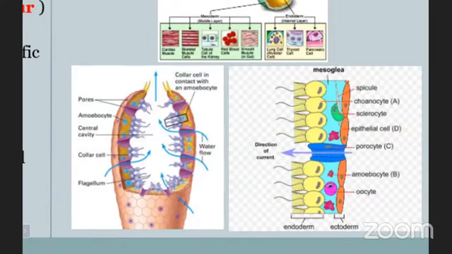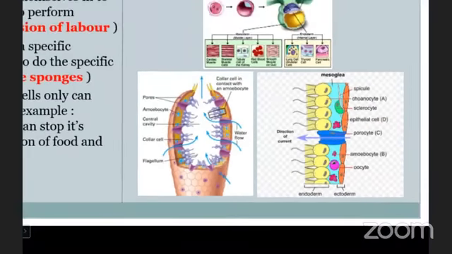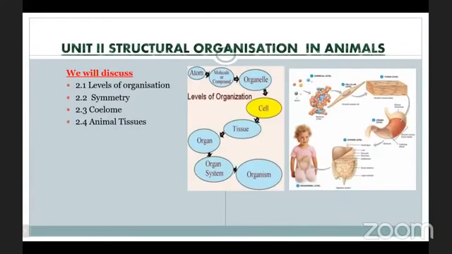Okay. Now go for the next slide. Structural organization in animals. So here in this chapter we will discuss level of organization, symmetry, coelom and animal tissues.